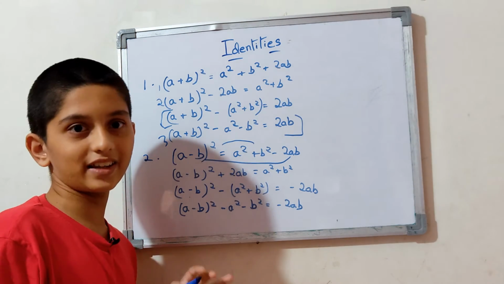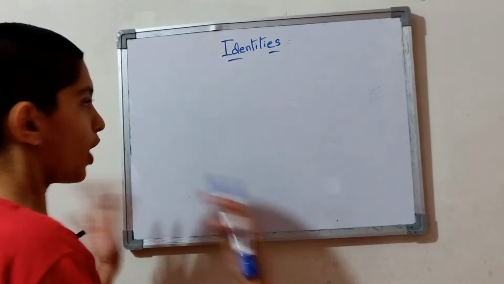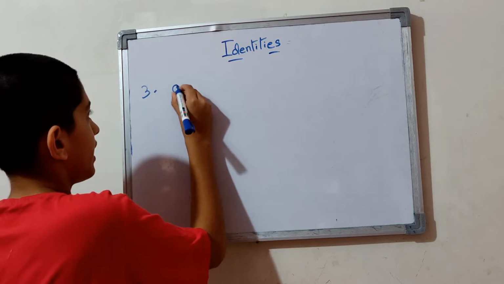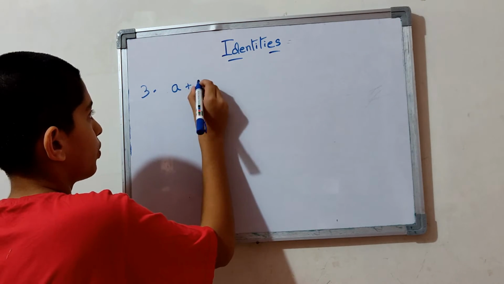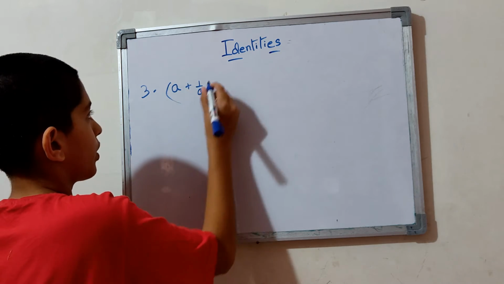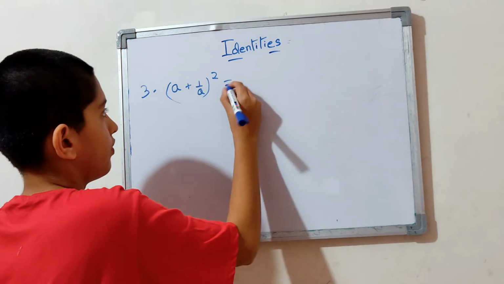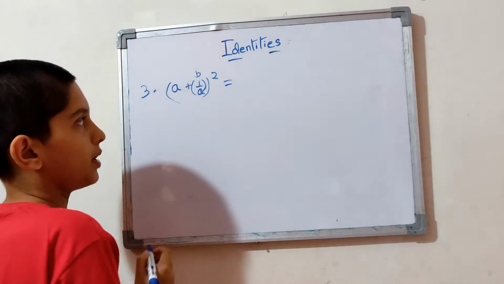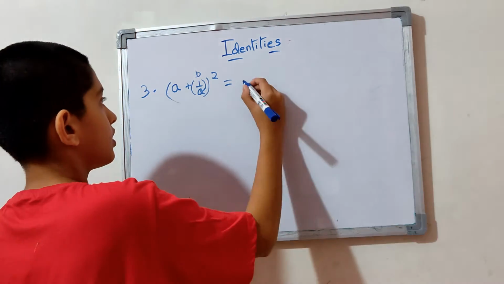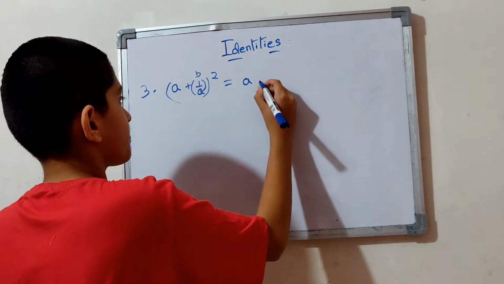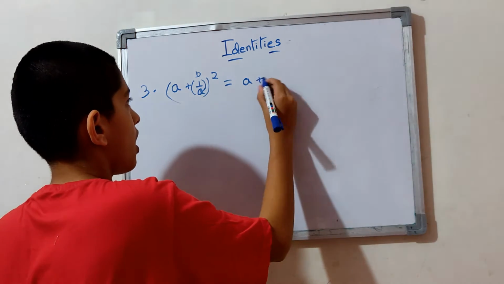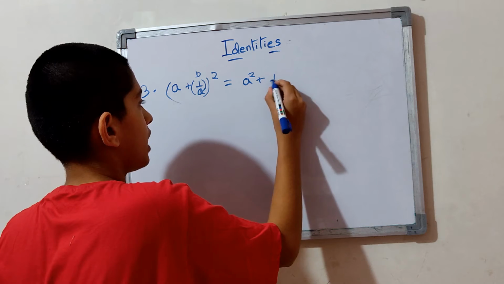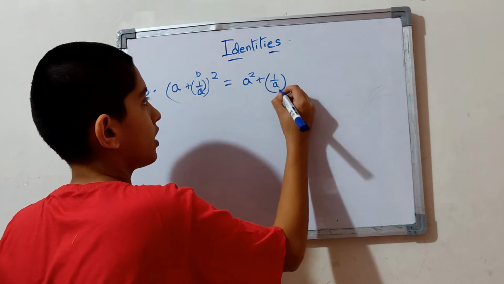Now let's clear the board. Now the board is clear. (a + 1/a) the whole square. We had learned this identity. This one you substitute with b, which is (a + 1/a) the whole square.